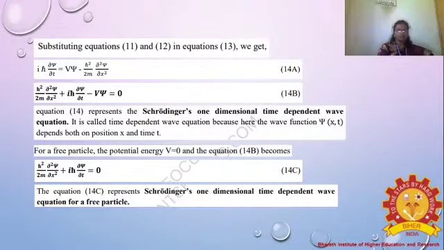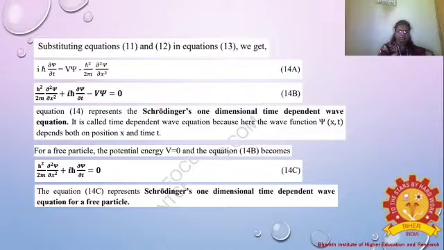So we can rewrite the equation, with the potential energy V equal to 0 as we already know: h cross squared by 2m dou squared xi by dou x squared plus i h cross dou xi by dou t minus V xi equals 0. This is equation 14b. So equation 14 represents Schrodinger's one dimensional time dependent wave equation.